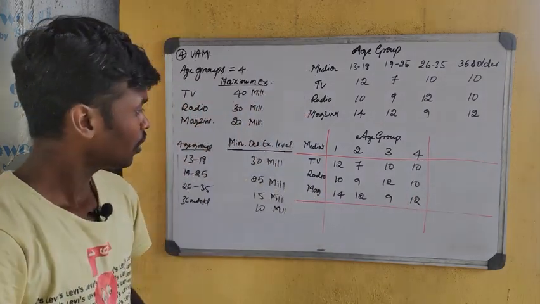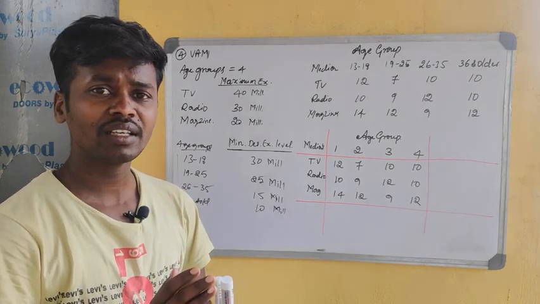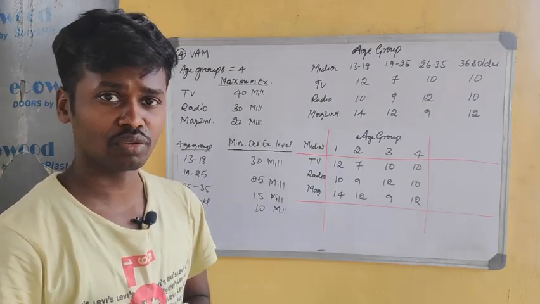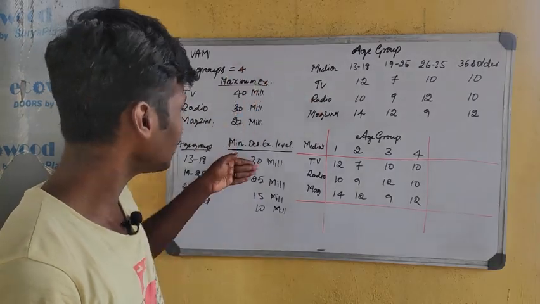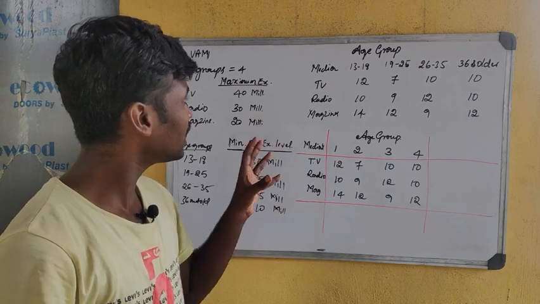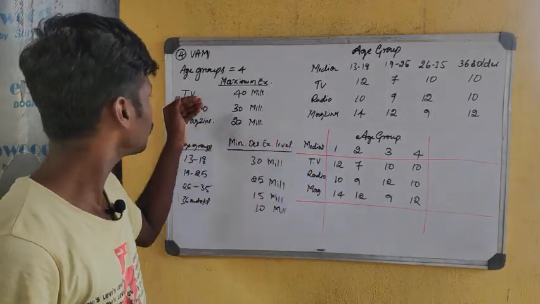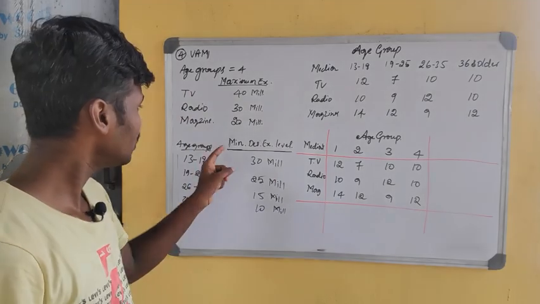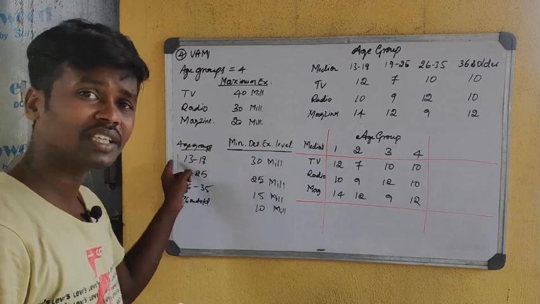Okay, so now in order to satisfy the demand and supply, we need demand and supply information. So if product information is given in the problem, definitely they will specify the demand and supply information. But in this problem, the company decided to promote its products through these medias, and the target is to reach the 4 different age groups.